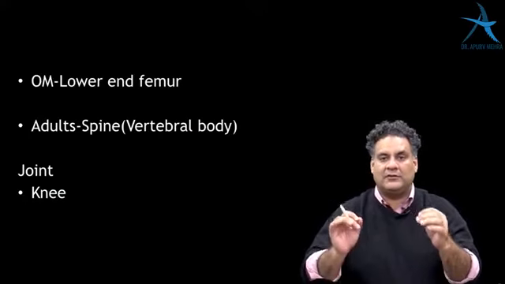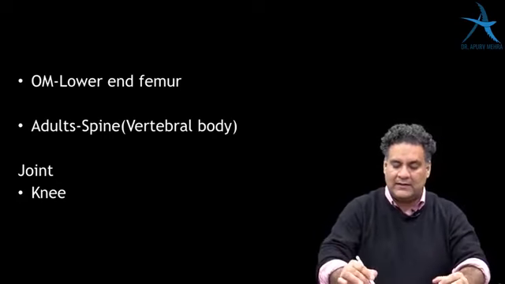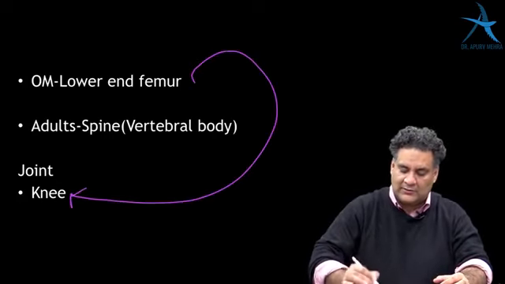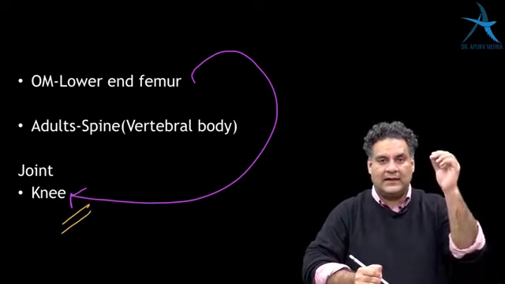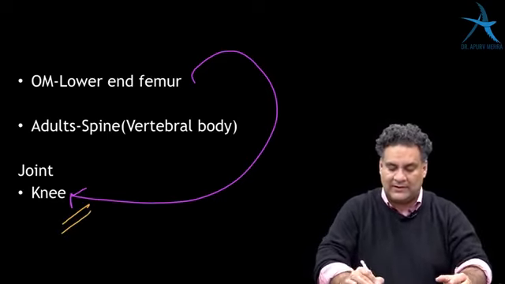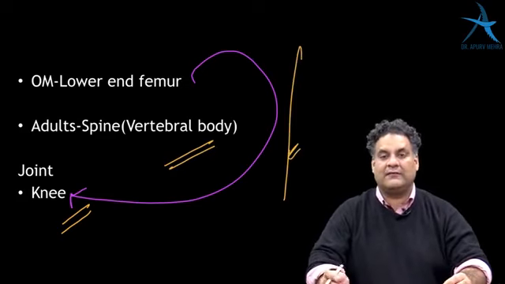Most common area where you see osteomyelitis is lower end femur, and that is why the most common joint is the knee joint. You must remember that. In adults, it is the spine which is the commonest site. In all three, the organism is going to be Staph aureus.